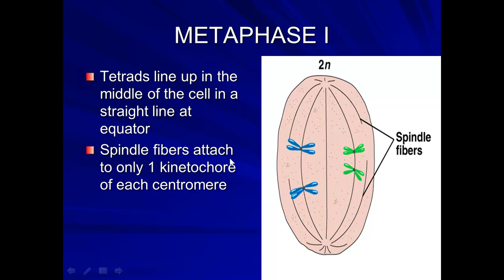Actually, the term is a little different. Here is a centromere, and that's a centromere. But when they are tetrads, they're connected at the kinetochore, that's what this word right here is, the kinetochore of each centromere. So basically, that's where the spindle fibers attach, still in the middle.